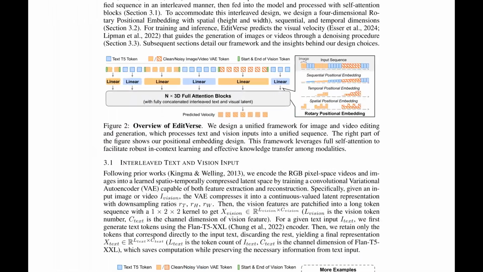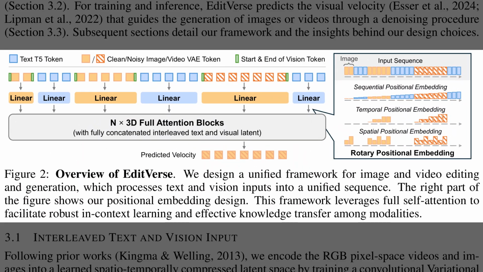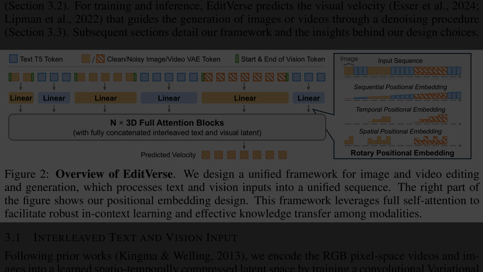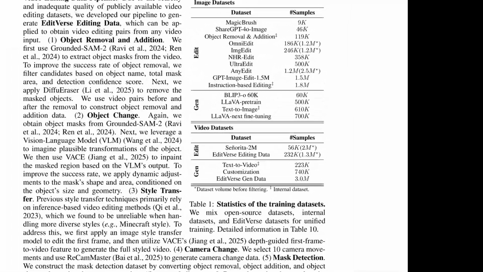Well, Figure 3 showed how tokens are interleaved in practice. Figure 2 shows the full architecture that processes text and vision as one sequence, then predicts visual velocity to drive denoising, which means the model learns how fast to move latents toward clean images or frames. The pipeline uses full self-attention across all tokens for strong in-context learning. On the right, a four-dimensional rotary positional embedding encodes order across sequence, time, height, and width, so the model aligns content consistently. So, Figure 2 outlined the architecture.